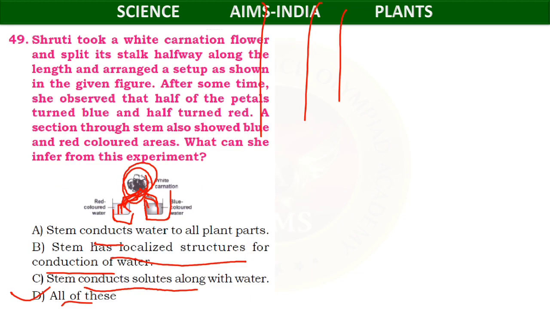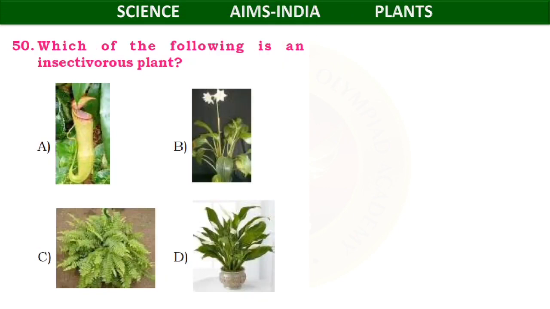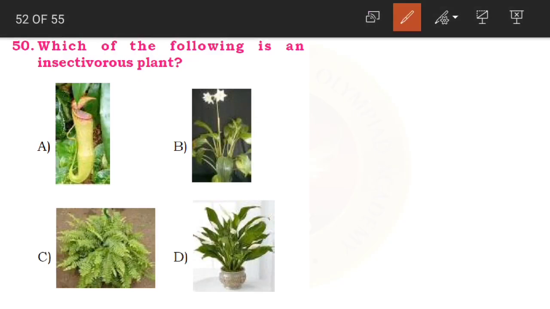Now children, our 50th question. Which of the following is an insectivorous plant? Here A is, as you can see, a pitcher plant. B is a flower plant, and C is a fern plant. D is a peace lily, and B is also another flower plant.